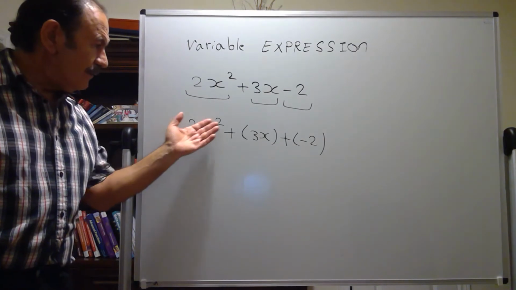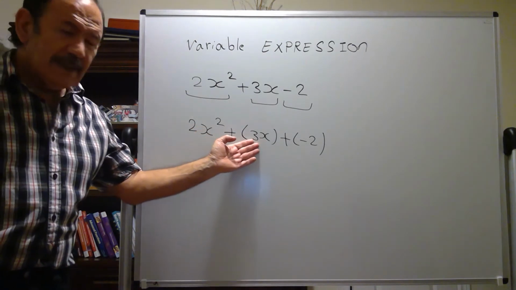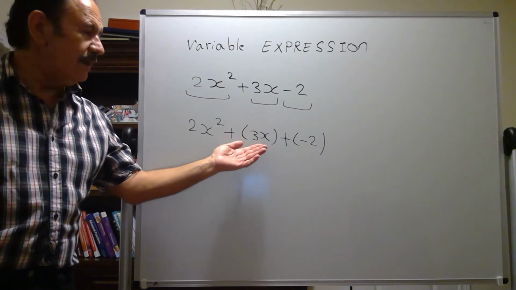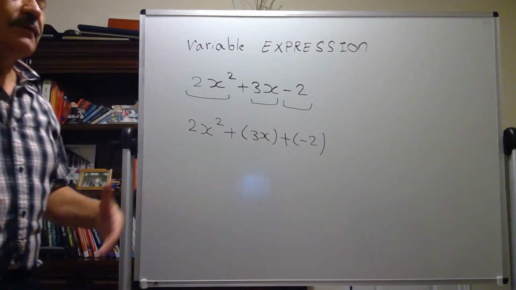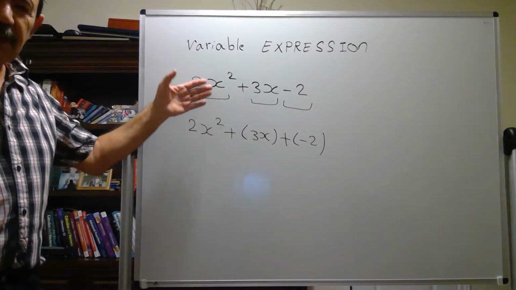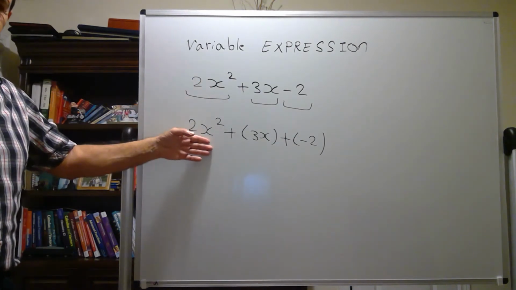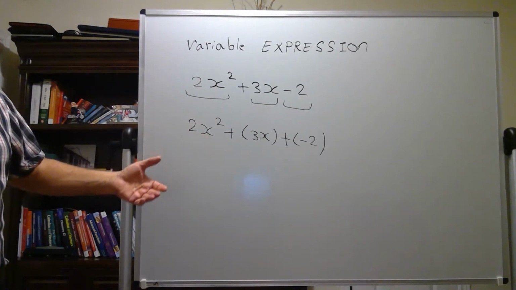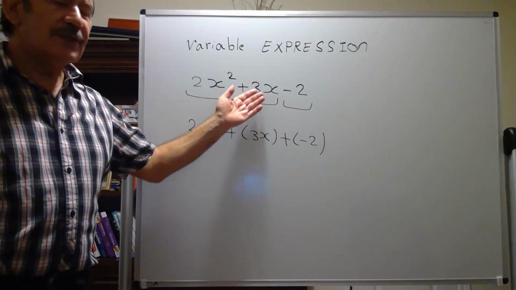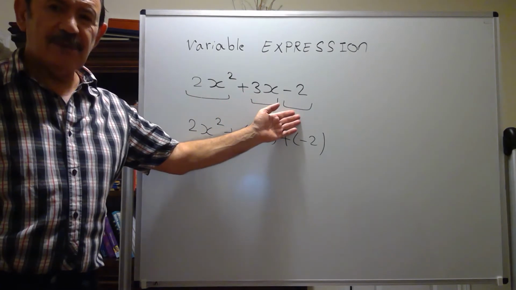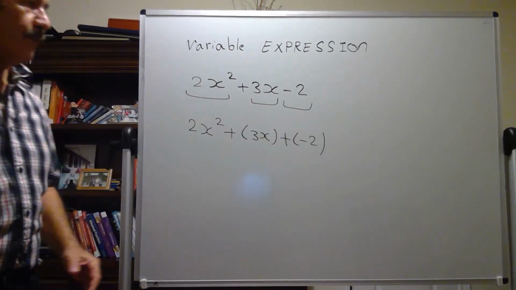The sign of 2x squared is positive. This 3x, because it doesn't have a sign, is positive. This one, the sign is negative. So the top and bottom are the same. The top is the simplified format of the bottom one. It has 3 terms. One term is 2x squared. The other term is 3x. The last term, or third term, is negative 2.